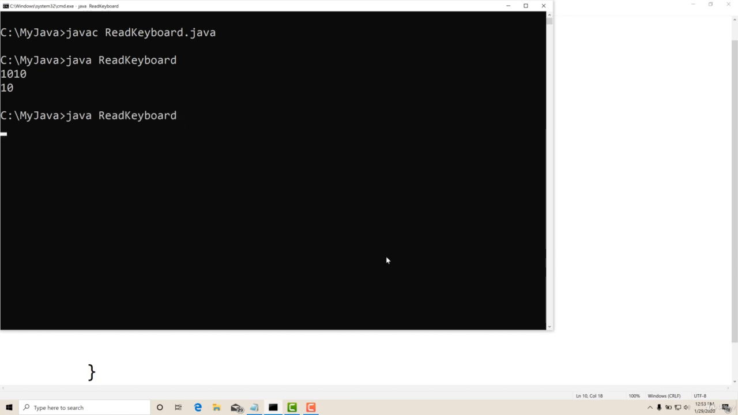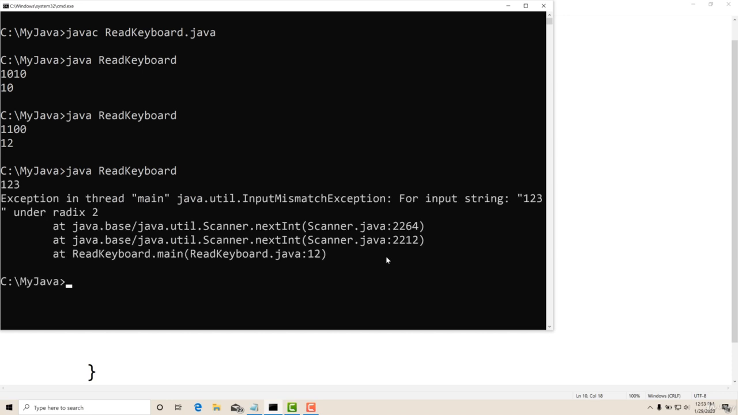I'll run it once again. I'll give the number as 1100. So this is 12. Yes, 12 is displayed. I'll run the program once again. I'll give the number 123.